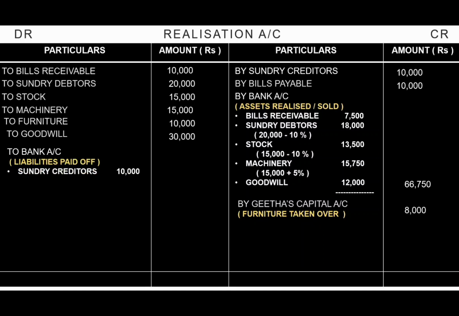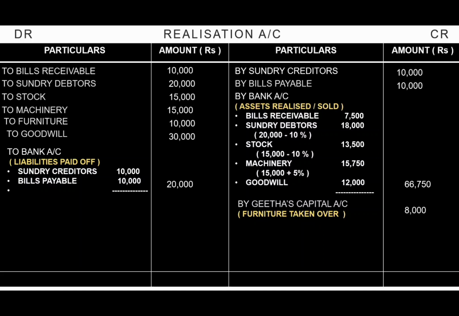Sundry creditors is paid at rupees 10,000, the same value that we have in the balance sheet. And then we are paying off bills payable, that is rupees 10,000. So both these liabilities are paid off. So we record it under to bank account, liabilities paid off. So the total value will be 20,000 that has been paid.